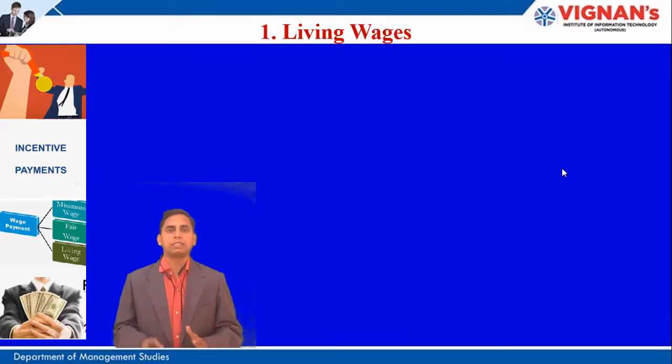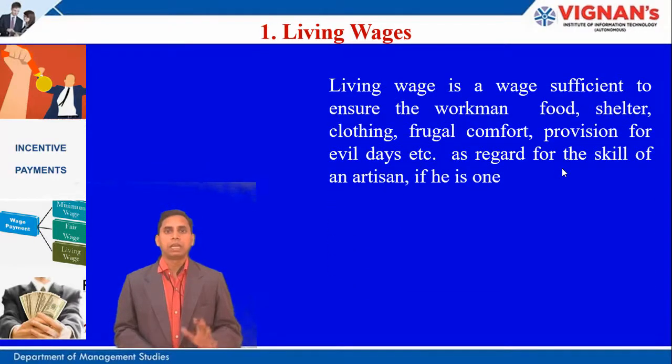Now, what is a living wage? A living wage is a wage sufficient to ensure the workman food, shelter, clothing, comfort, and provision for evil days, as regard for skill of an artisan.